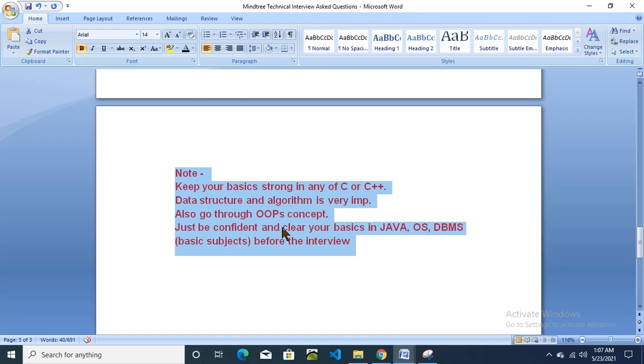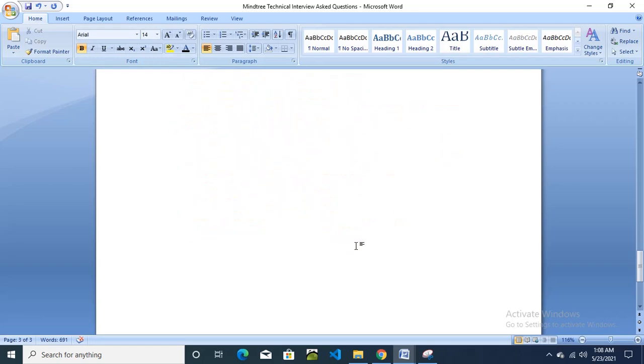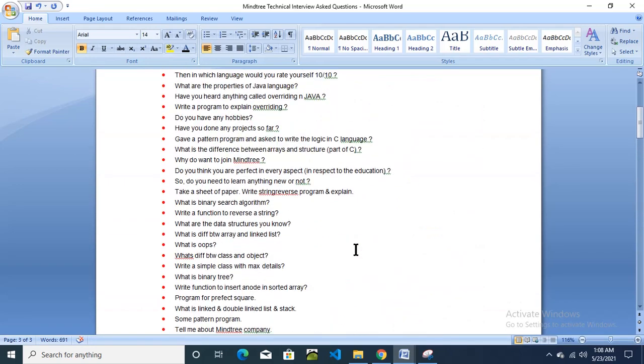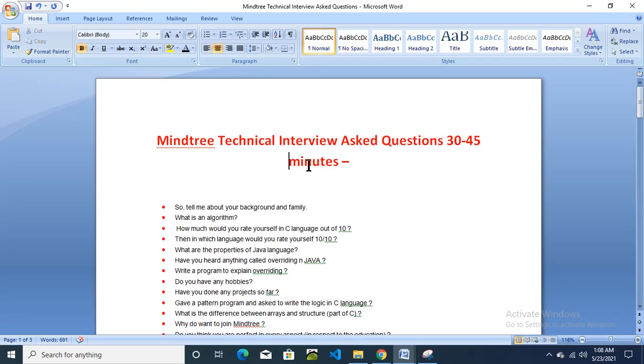Now there is one note shared by candidates with interview experience. Those candidates who have shared their interview experience of Mindtree have posted this note: keep your basics strong in any of C, C++ or Java. Also, data structures and algorithms are very important. Also go through OOPS concept. Just be confident and clear your basics in Java, operating system, database management system, that is DBMS, basic subjects before the interview. All this I have prepared in this file.